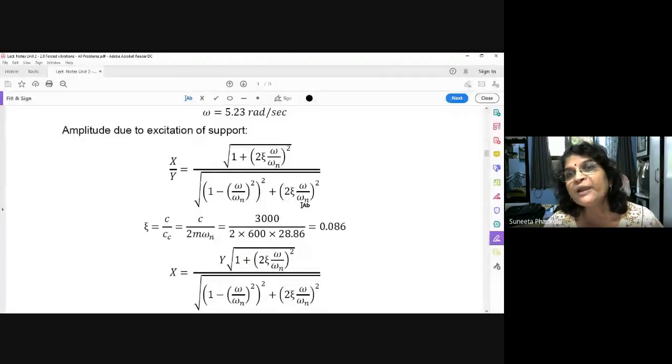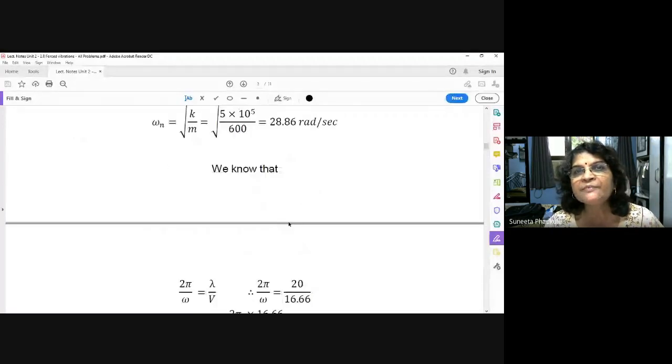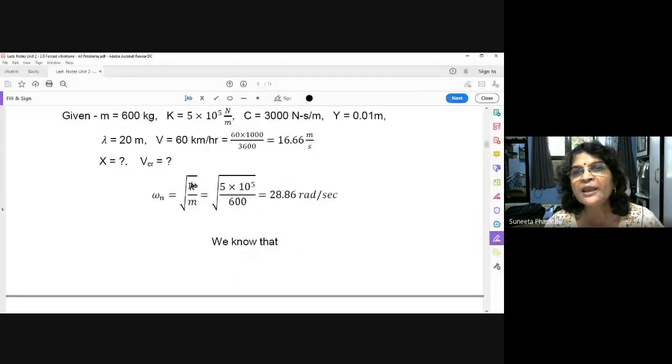Okay, how to find out zeta? See, C upon Cc, where Cc is 2m omega n. M is given, 600 kg. Omega n you have to find out. How will you find out omega n? Simply square root of k upon m. K is given, m is given, so omega n is 28.86 radian per second.